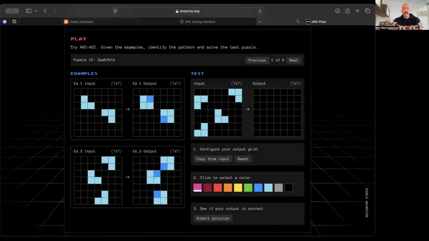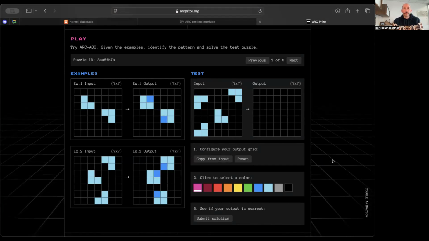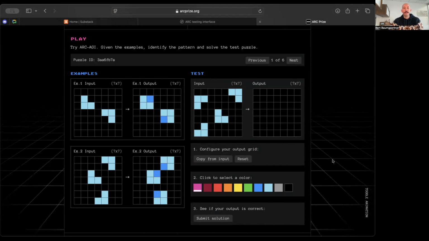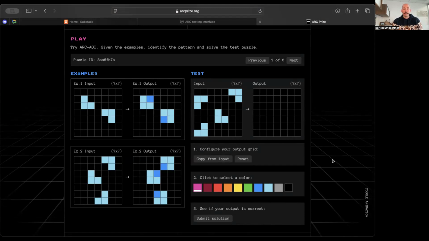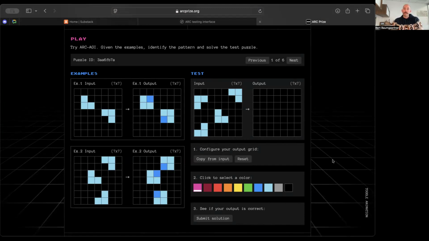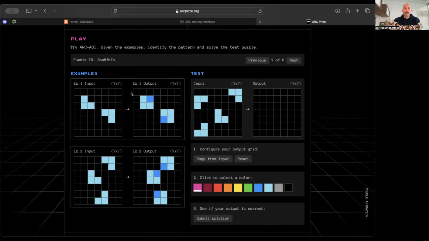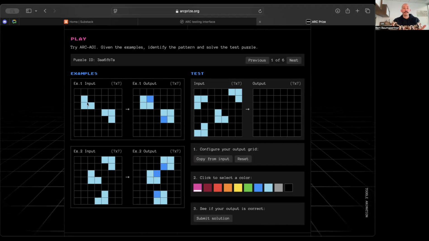What is ARC? If you go to the arcprize.org website, you'll see some examples of these kinds of tasks. So in an ARC task, you're given some input-output pair examples.